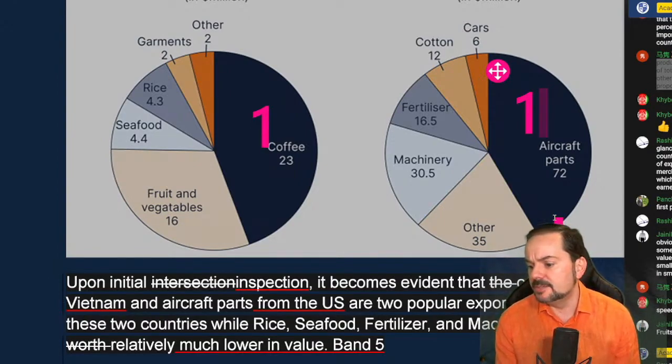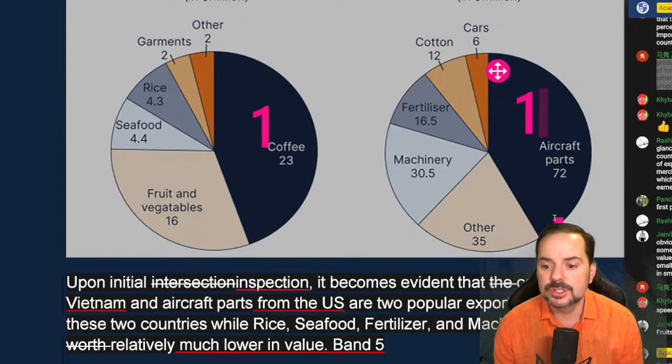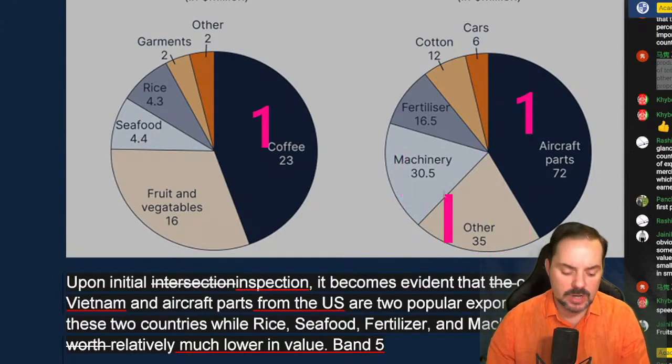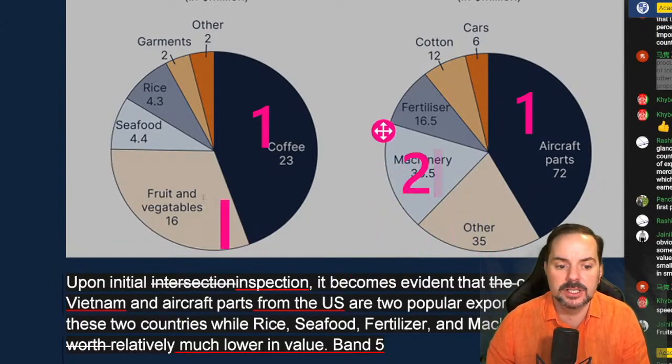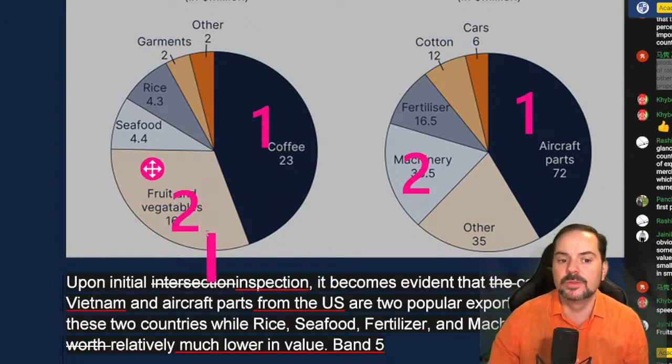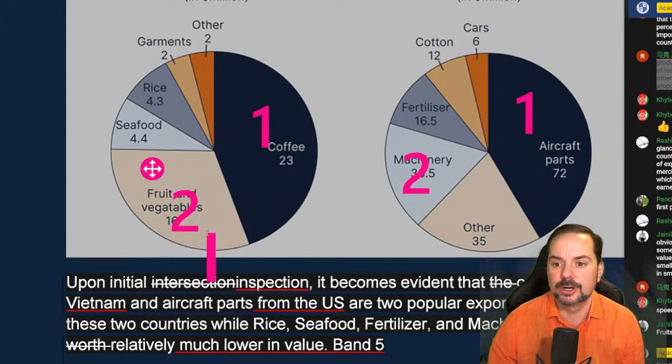So Janiel says machinery and fruits. Machinery from the US and fruits. Yeah, so that might be a good second point of comparison. I definitely wouldn't do others from the US because we don't know what that is, and that's a group, right? So that would be my second one for sure.